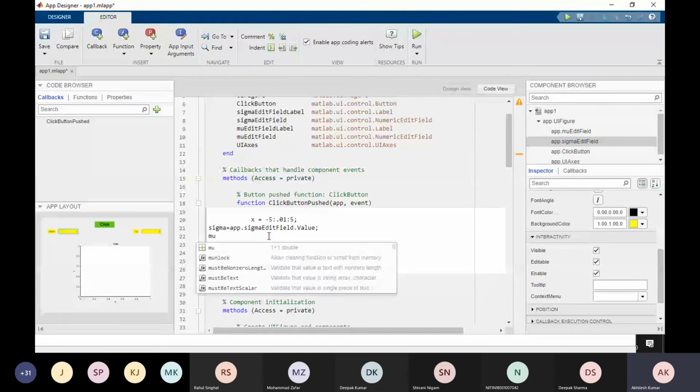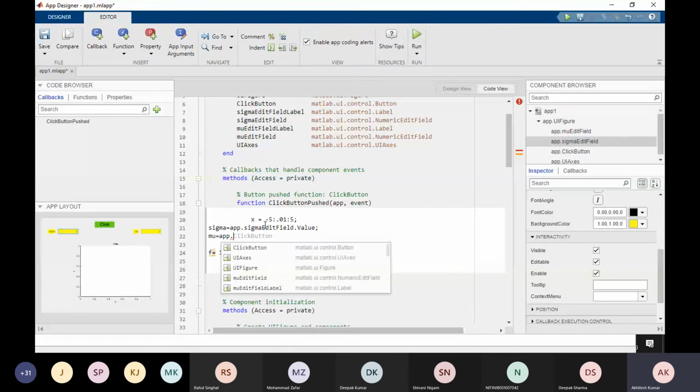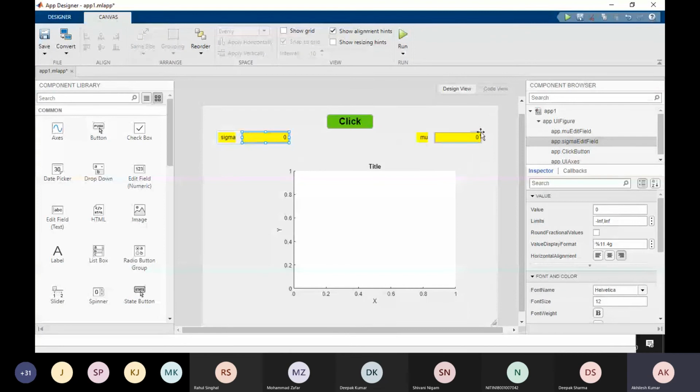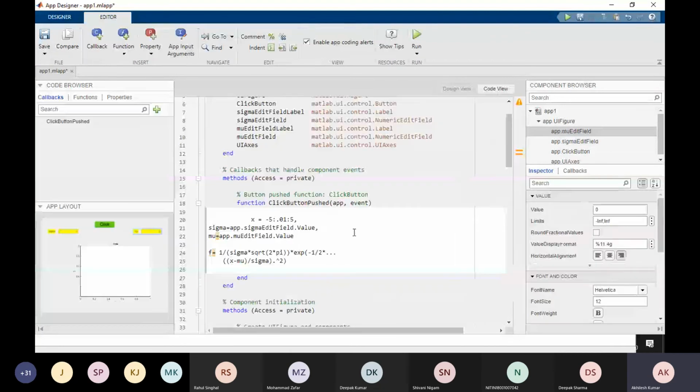In the same way, app dot mu edit field dot value gives me the mu value. I am simply extracting the value from this edit field. We have to write it like this. So we have these values, and sigma and mu are assigned in this mathematical equation.